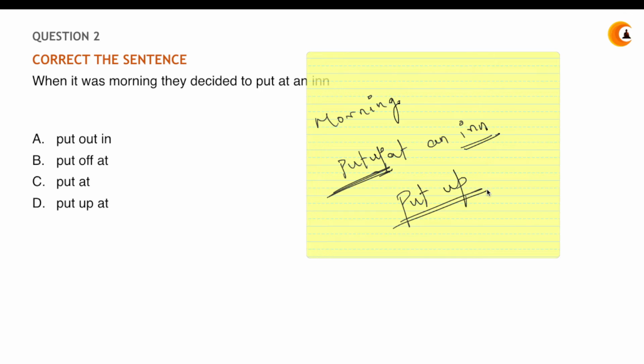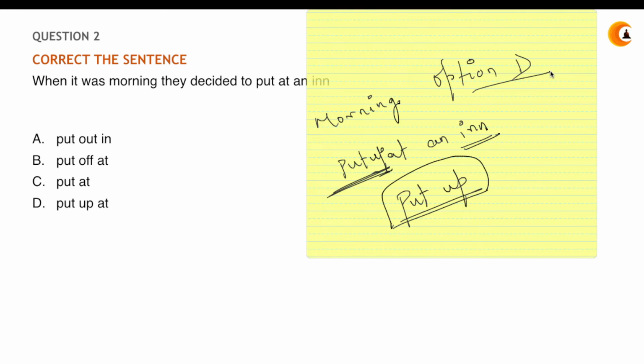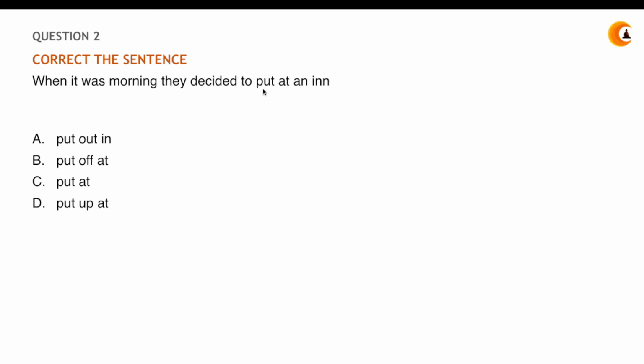You always put up. Okay, the teacher must have told you in school, put up this at the notice board, right? Put it up, put up. So it is a phrase that comes hand in hand. Okay, so your answer is in option number, I suppose, D, right? Put up at. Okay, so in correct this statement, where is the error? The error is here, put at. It's not just put at, it is put up at.